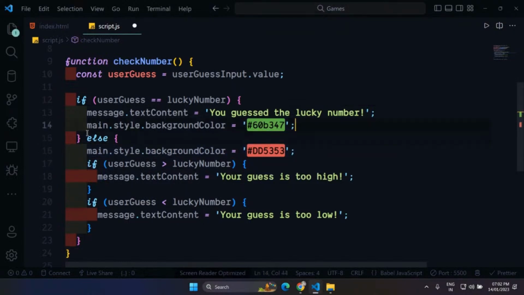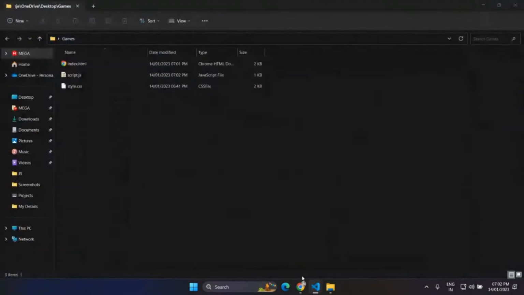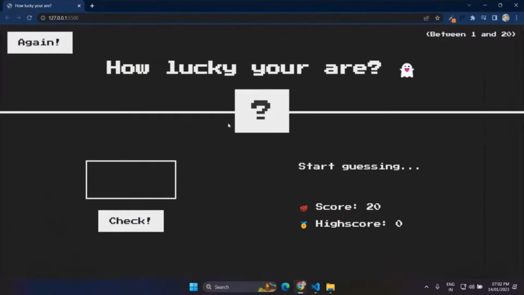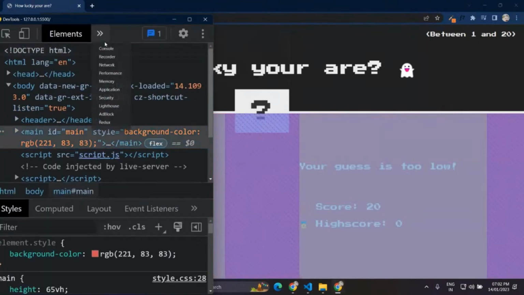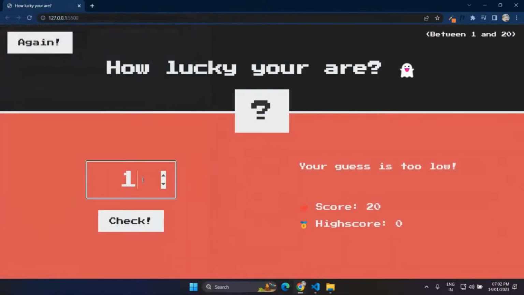Now let's see if it's working or not. Let me refresh this. Okay, 3, it's getting red. And what is the lucky number? Let's see. It's 11, so let me write 11, and it's getting green. Okay, so it's working now. It is going from green to red and red to green. So this thing is also working now.